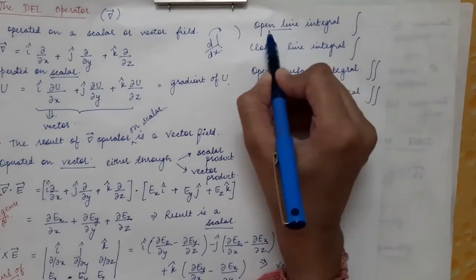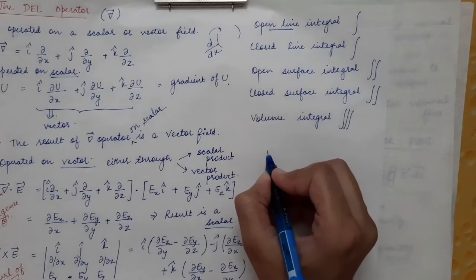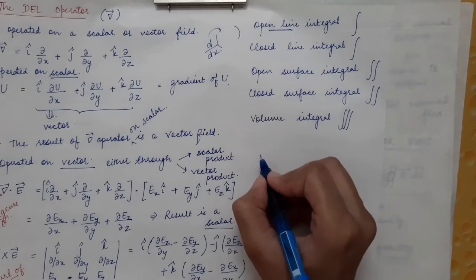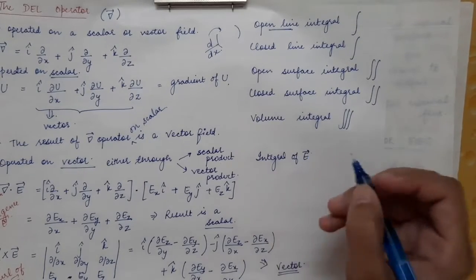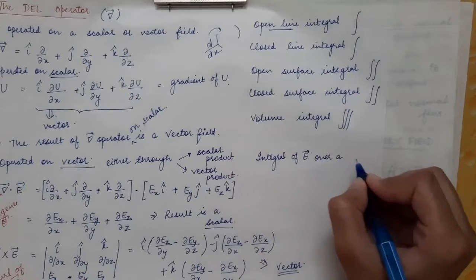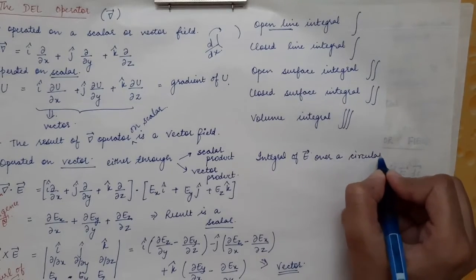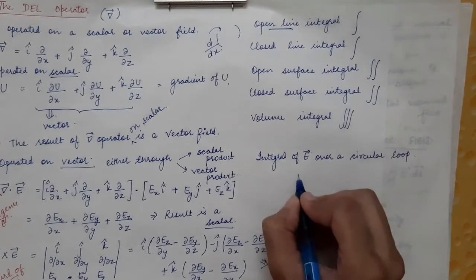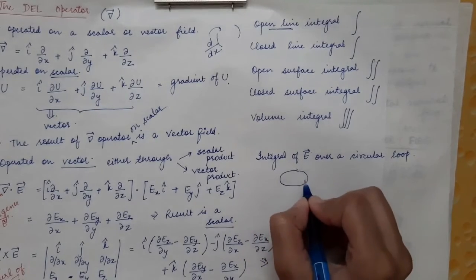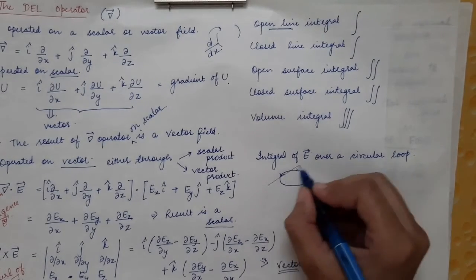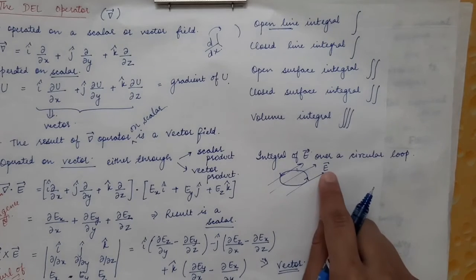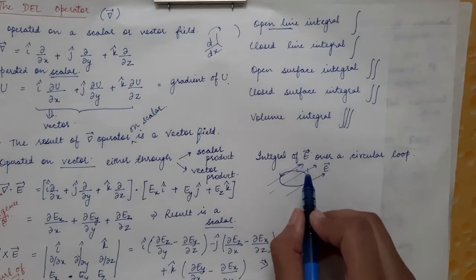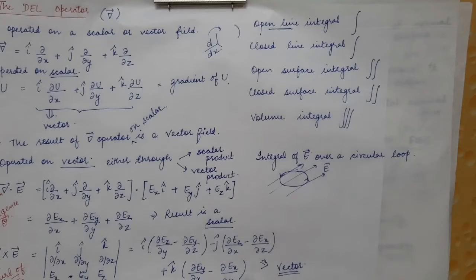For example, let's say you have to do the integral of the E vector over a circular loop, which is given by this particular diagram. So this is the circular loop, immersed in an E vector field acting in some random direction, and we have to do the line integral of E over this circular loop.